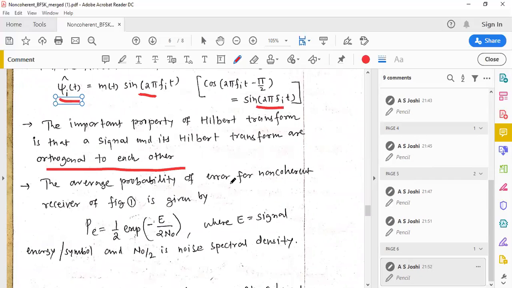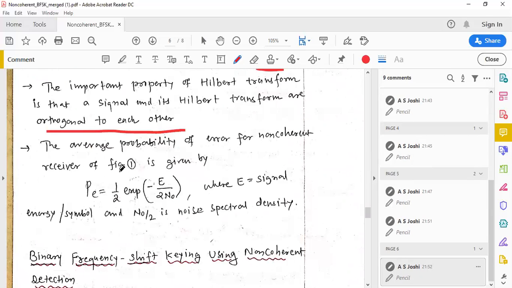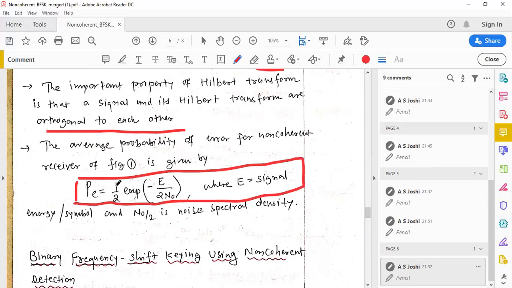The average probability of error for the non-coherent receiver of figure 1, that is, with the matched filter and envelope detector, is given by this formula. Just remember this: the average probability of symbol error for the non-coherent receiver containing the matched filter as well as the envelope detector is given by P equal to 1 by 2 e to the power minus E by 2 N naught.